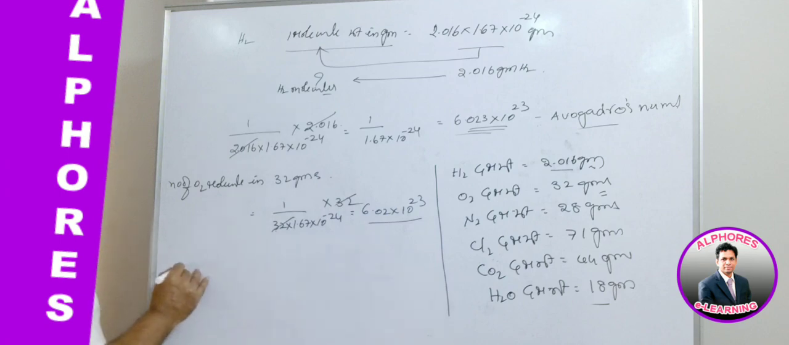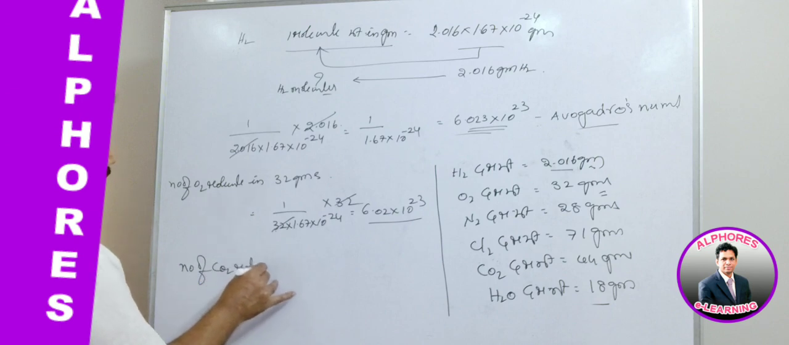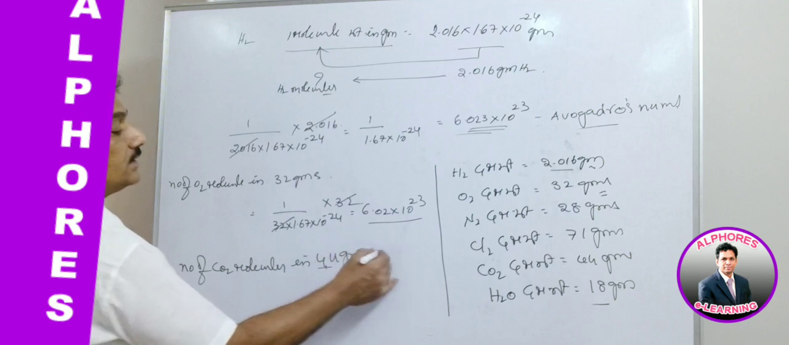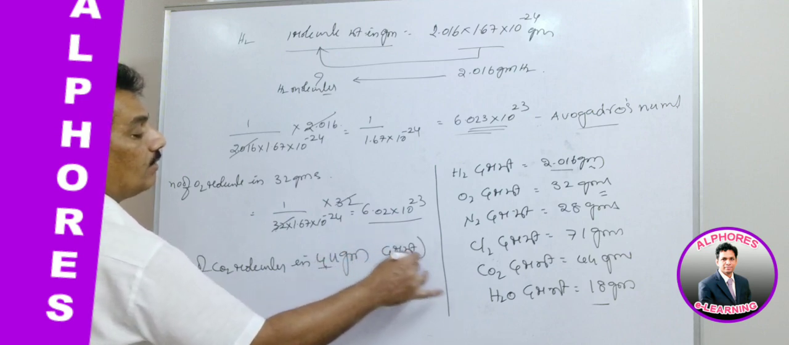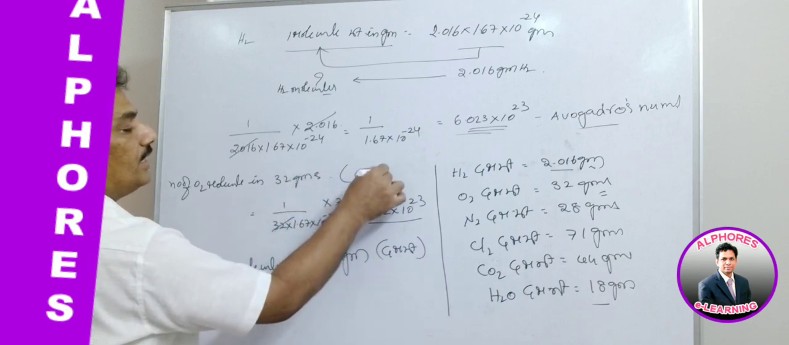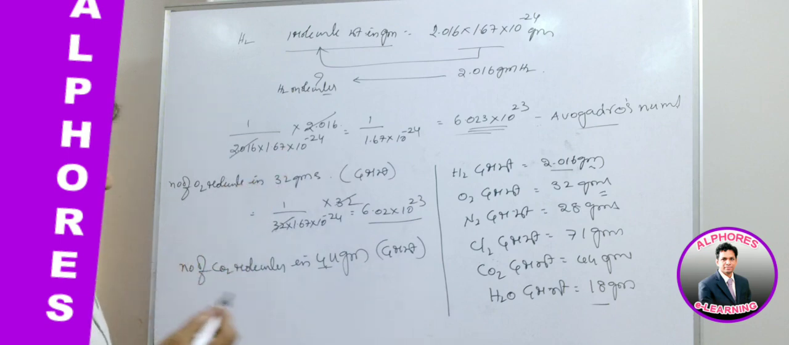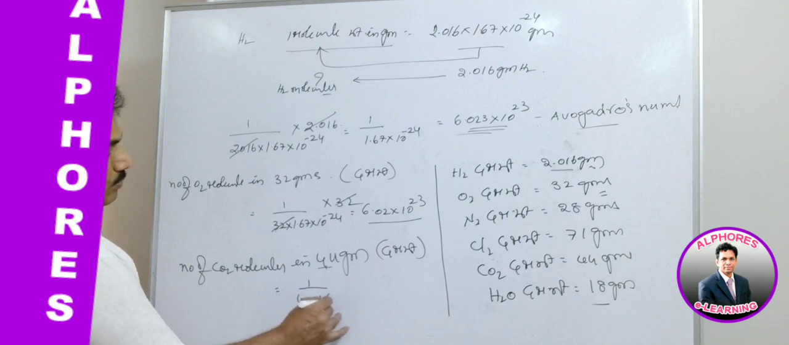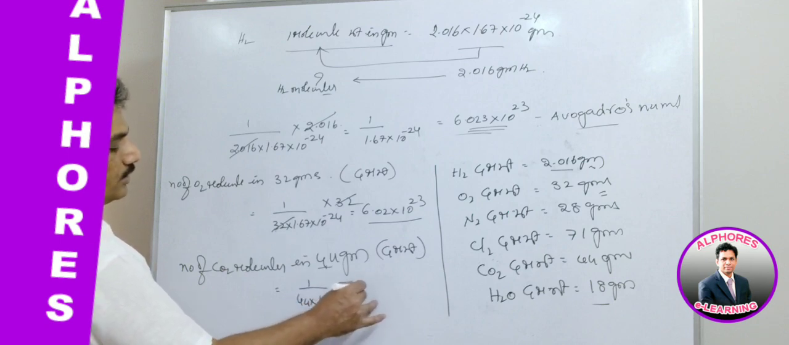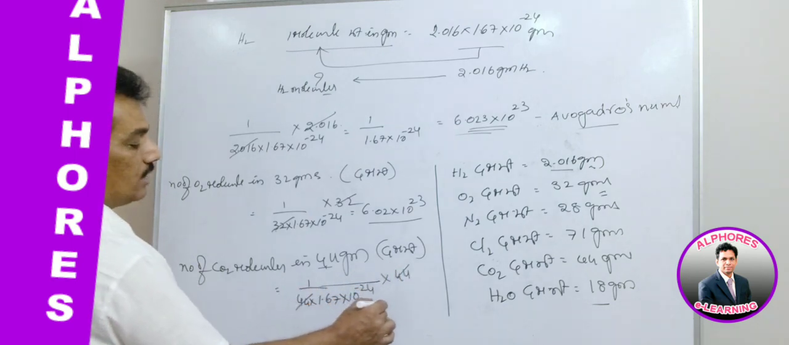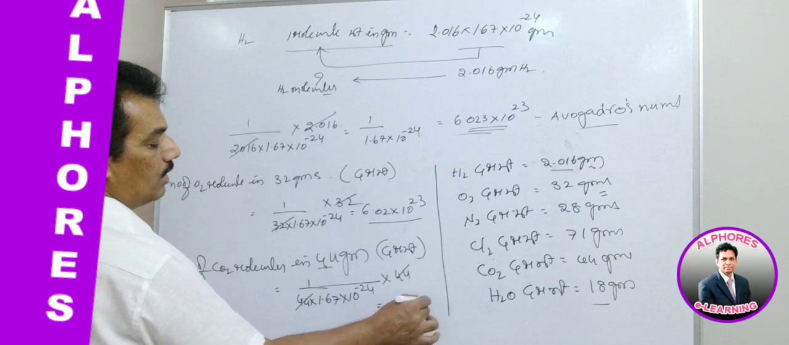And for CO2, let us go for number of CO2 molecules in 44 grams. What is 44? It is nothing but gram molecular weight of CO2. Here what is 32? It is nothing but gram molecular weight of O2. Is it not? And now how to get it? It is 1 by 44 into 1.67 into 10 to the power of minus 24, into 44. Again we are getting the same number.